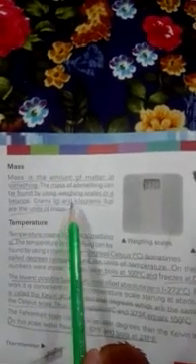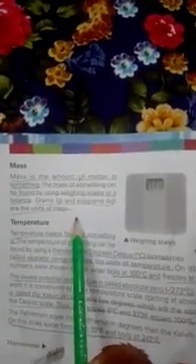So what are the units of the mass? ग्राम में भी measure हो सकता है और kg में भी measure हो सकता है. They are the two units of the mass. Gram and kg are the units of the mass.